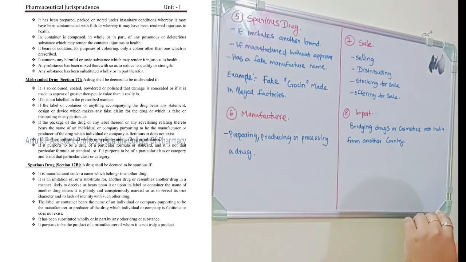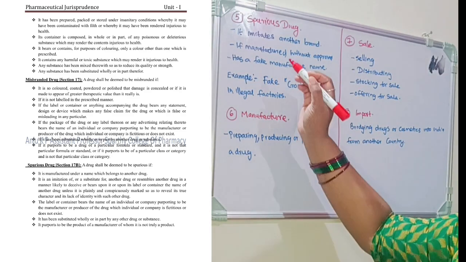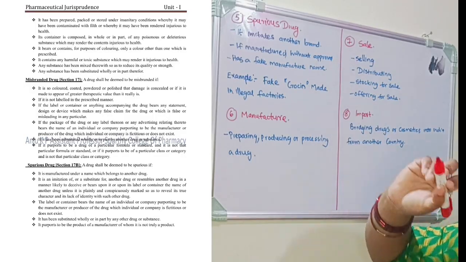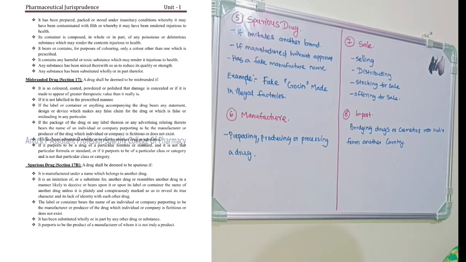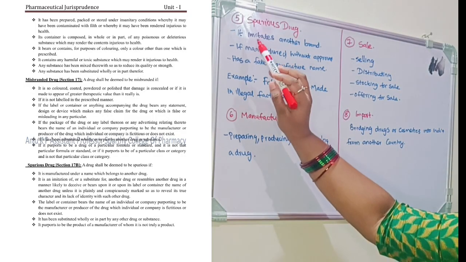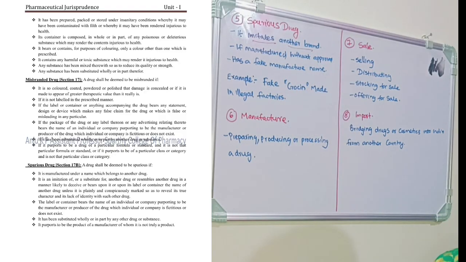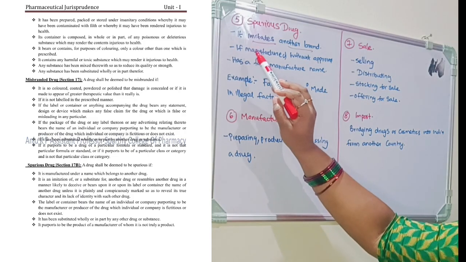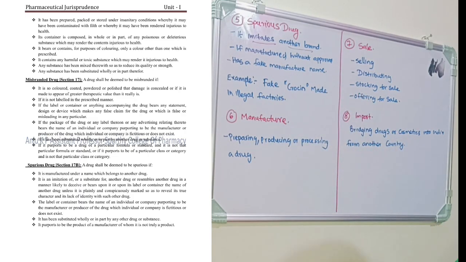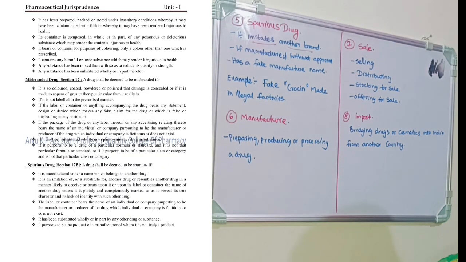Now we will see about spurious drugs. When will we tell a drug or cosmetic is spurious? When it imitates another brand. If it is imitating another brand, we will call it a spurious drug. Also if it is manufactured without approval. You may know illegally so many manufacturers are there, for cosmetics also.